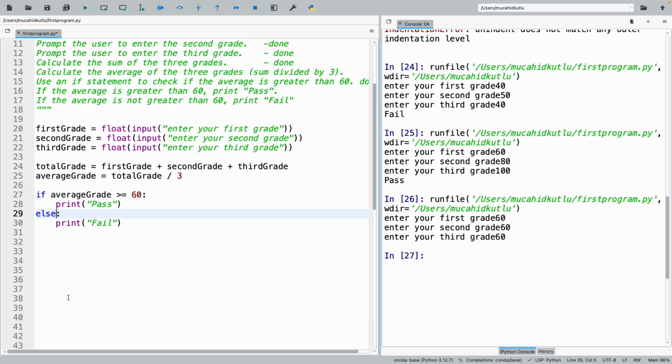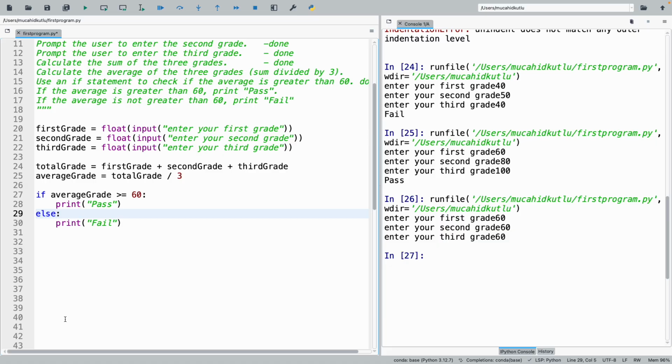And actually, this is more natural in English. Like, if I would say this, if a student gets 60 or more, she should pass, otherwise she should fail. I don't say, okay, if a student gets at least 60, she passes, but if she doesn't get 60, then she fails.